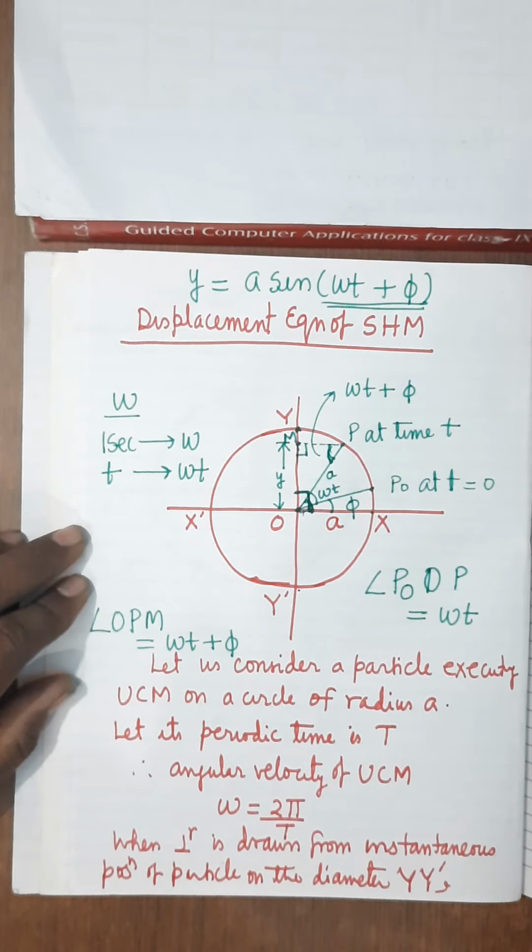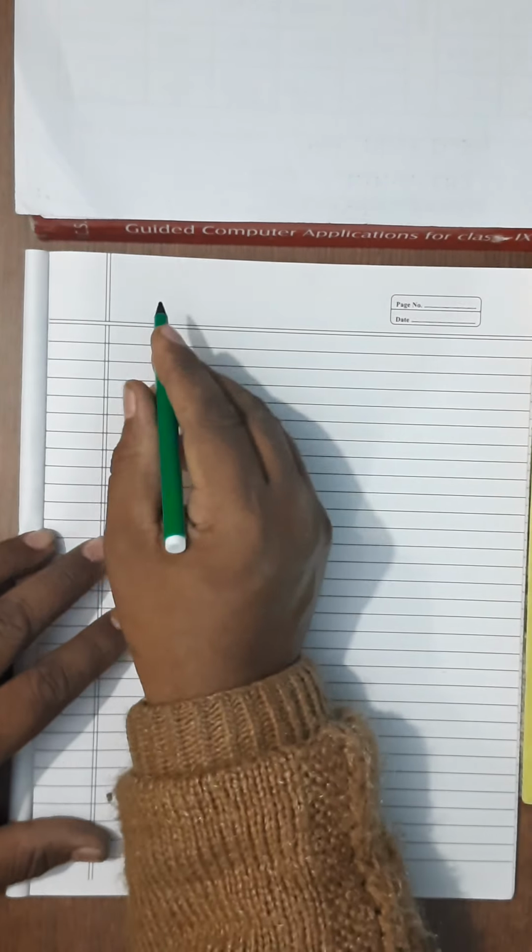So this is the displacement time equation. Now after this we will deduce the formula of velocity of a particle executing SHM.